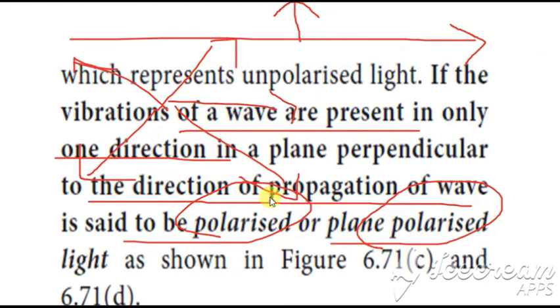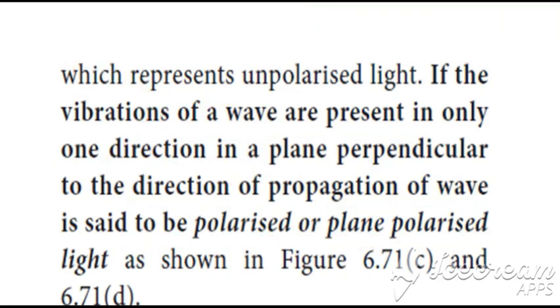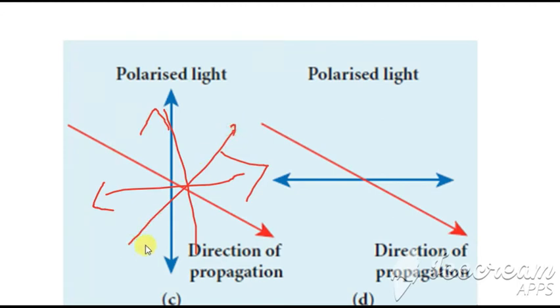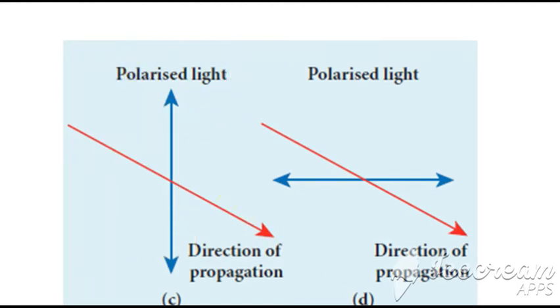Okay, so if you consider polarized or plane polarized light, it will be represented only in one direction, so that is called polarized or plane polarized light. Okay, so see here, do you see the difference between this and that? Unpolarized light acts in all the directions, so we just draw it like this. Here it is polarized light, so we are considering only one line. Same way, this is polarized light, so only one line. So clear with what is polarized and unpolarized light?